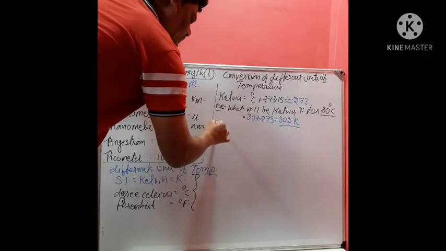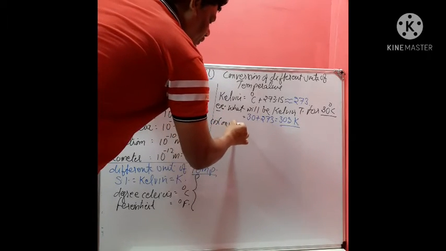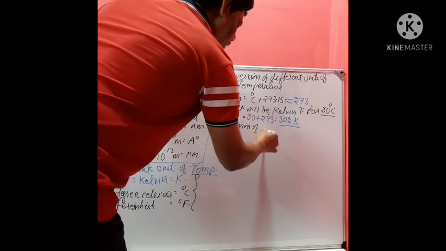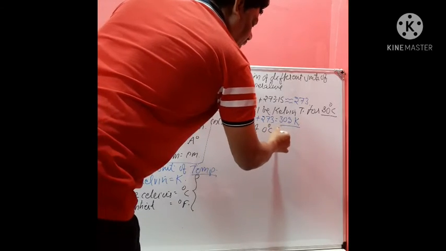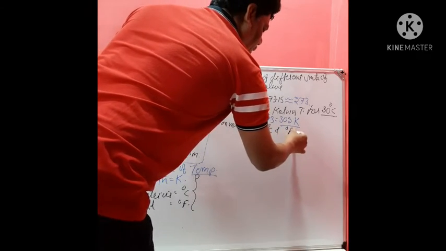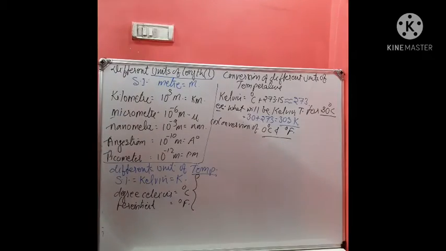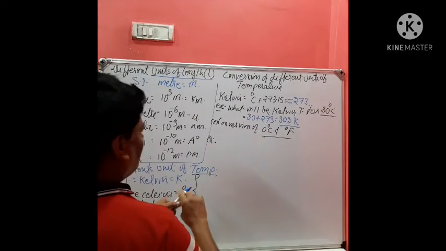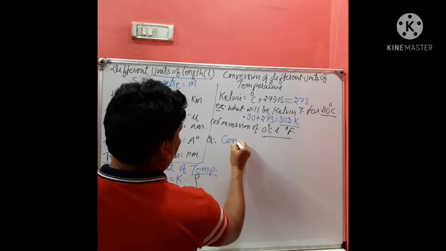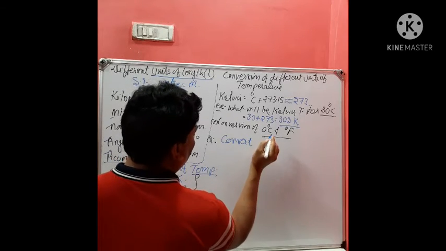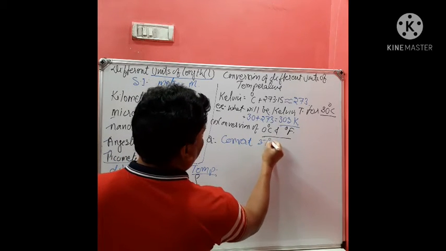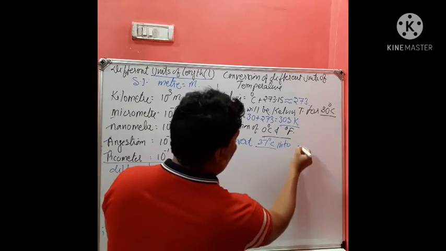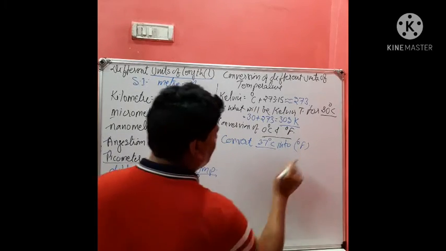Now second one, conversion of degree Celsius and degree Fahrenheit. Like question, convert 37 degrees Celsius into degree Fahrenheit.